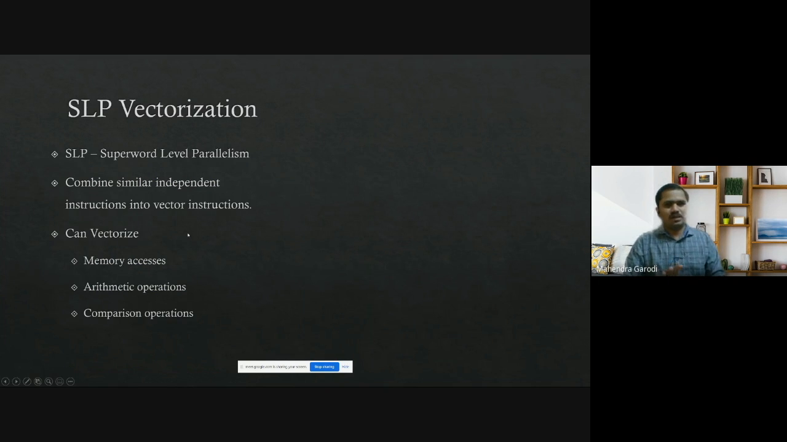So up to this point, we were talking about something called loop optimizations, but there is another kind of vectorization which is also possible nowadays, which is called SLP vectorization, superword level parallelism. What it basically does is combine similar independent instructions into a vector instruction. It might not be a loop kind of thing. So it can vectorize memory accesses, arithmetic operations, comparison operations, and a lot of other things.